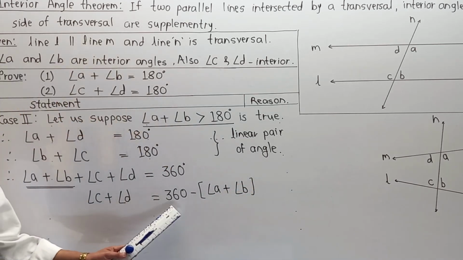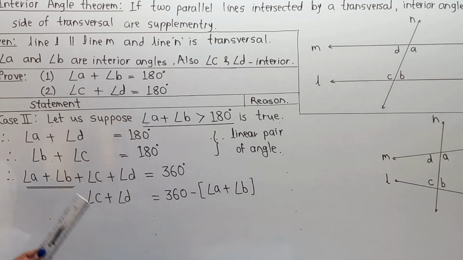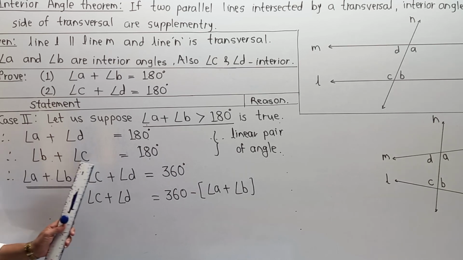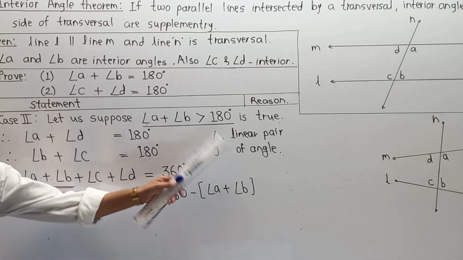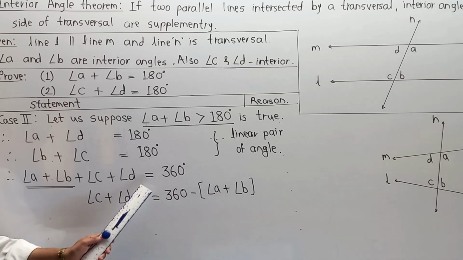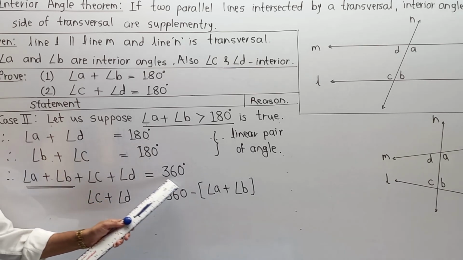Now, if you want to make a calculation, first observe carefully what we have done. Angle A plus angle D is 180. Next, angle B plus angle C is 180. Both are linear pairs. Naturally, angle A plus angle B plus angle C plus angle D, this is the LHS, is equal to 180 plus 180, that is 360.